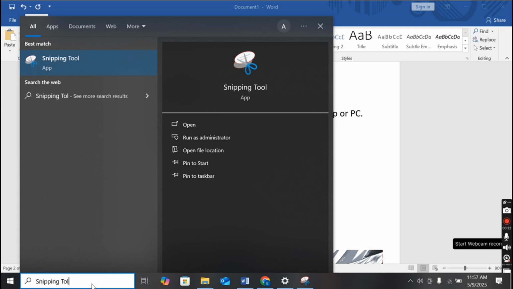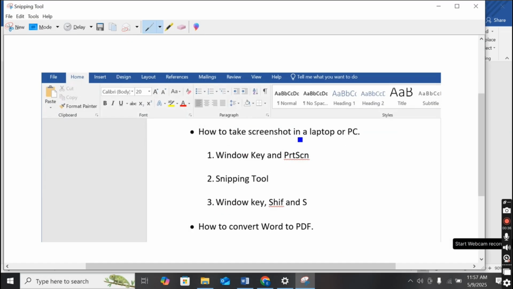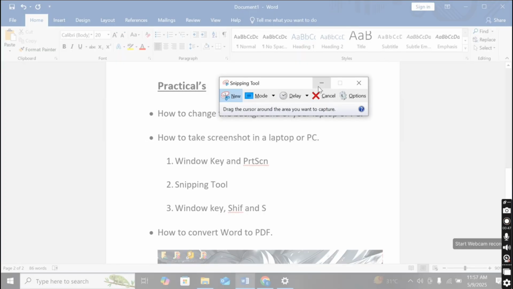Look here, at the top there is the snipping tool, this one. If you want to open it, just double tap on it or click on the open option. Okay, I am clicking on open. Now if I click on the new option here, and I want to take the screenshot from this area, look, there is a plus icon shown on your screen.